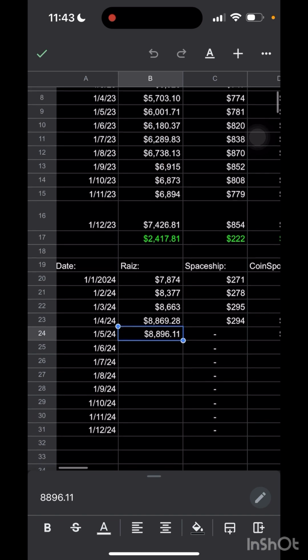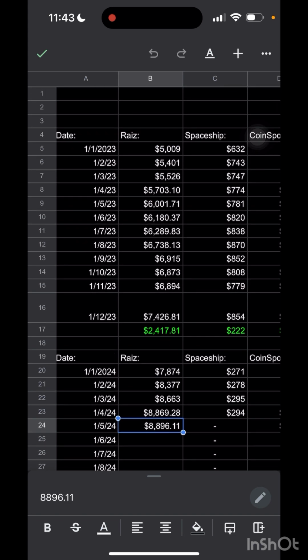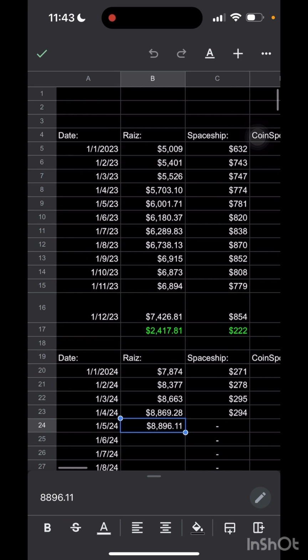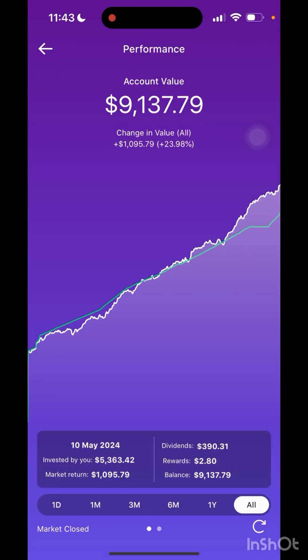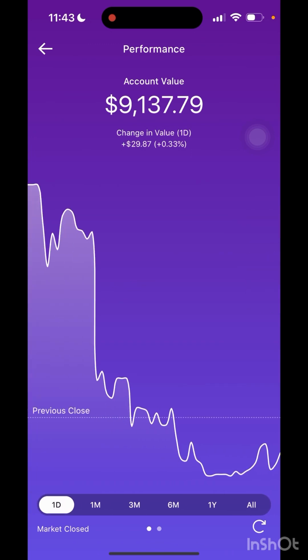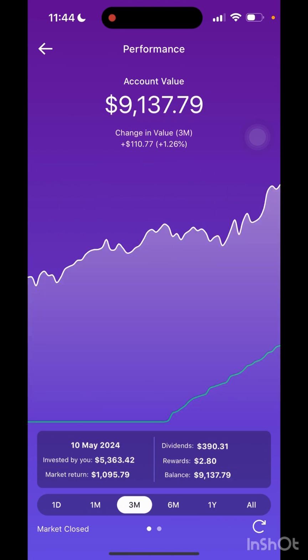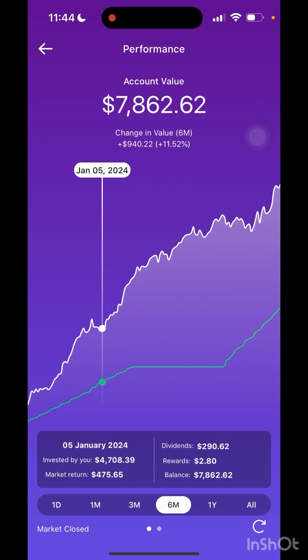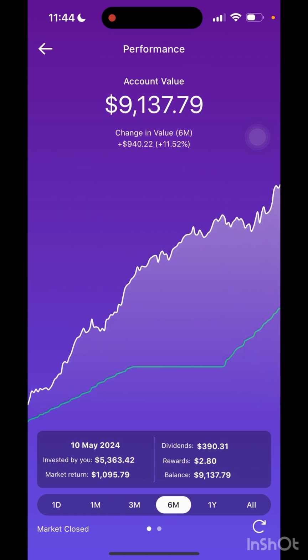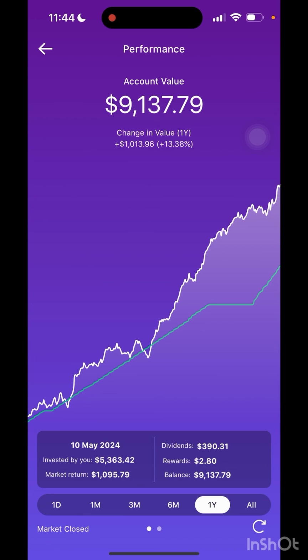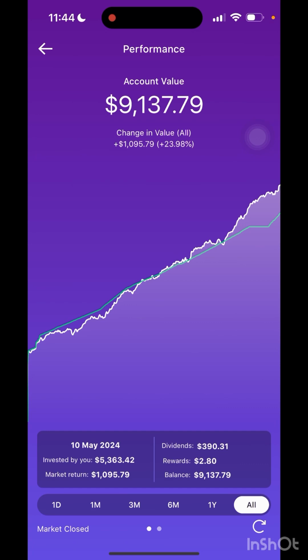If we look at what I was showing before, the portfolio is at 9,000. It's just reached 9,000. But one of the comments said that I was losing money. If we have a look at my performance, I made $30 today from this. In the last month, I'm down $50. The last 3 months, I'm up 110. The last 6 months, I'm up $940. The last year, I'm up $1,013. And all time, I'm up $1,095.